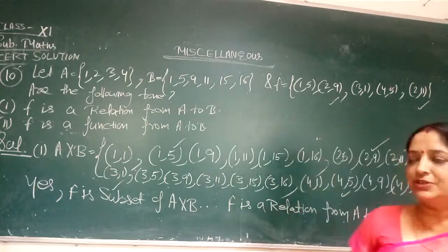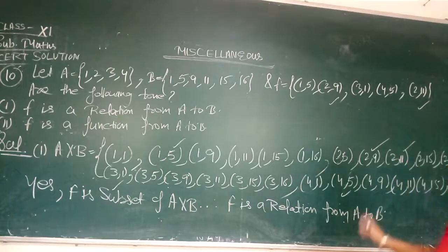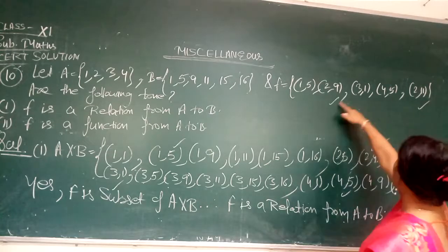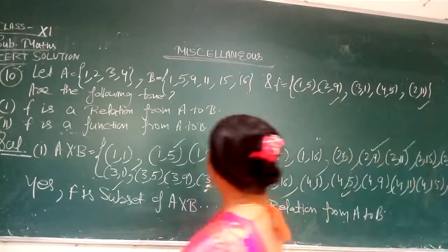The definition of a function is that each element has one and only one image, but here 2 has two images, that is 9 and 11. So it is not a function.